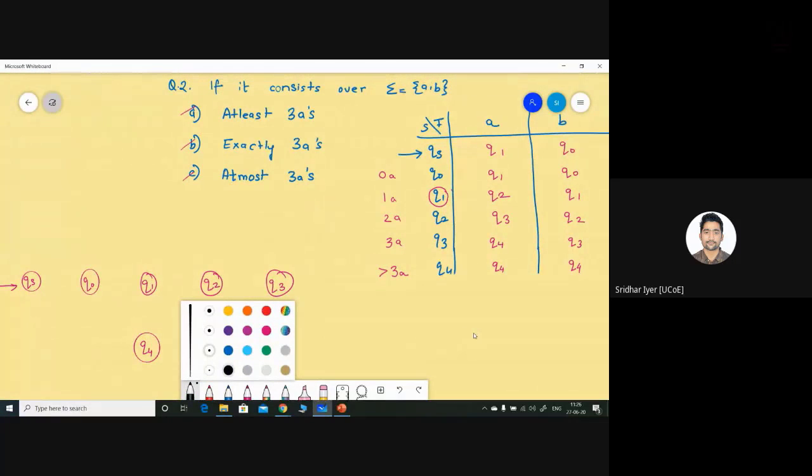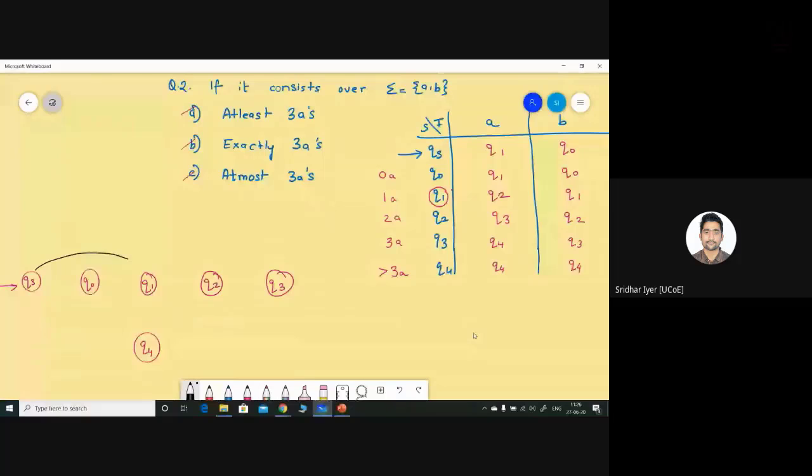From QS on input A, we are going to Q1. Kindly draw it along with me, or if you are done with it, then well and good.